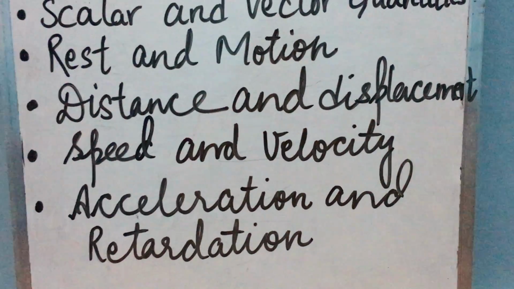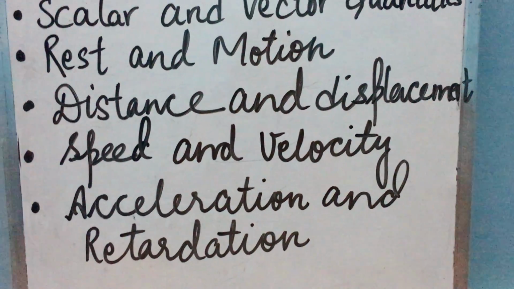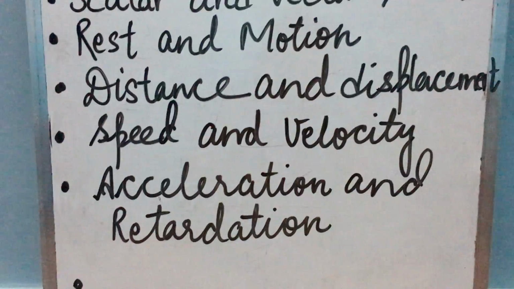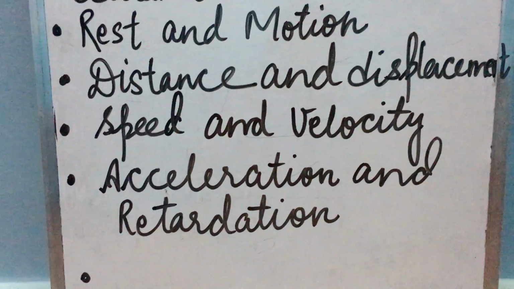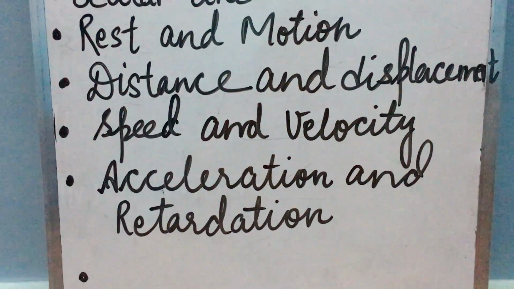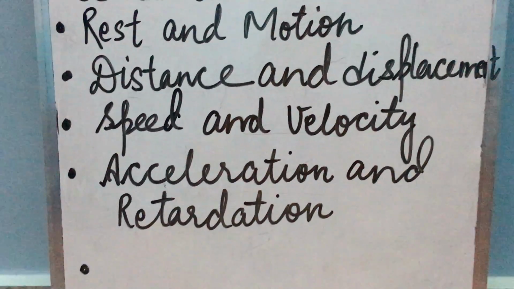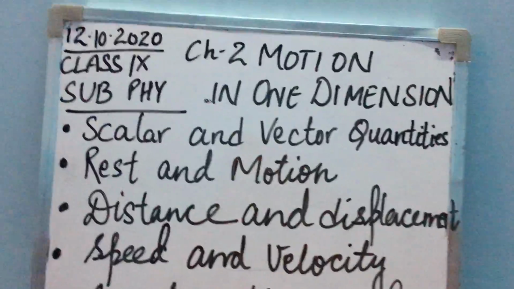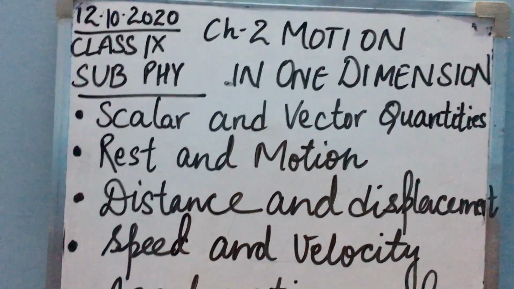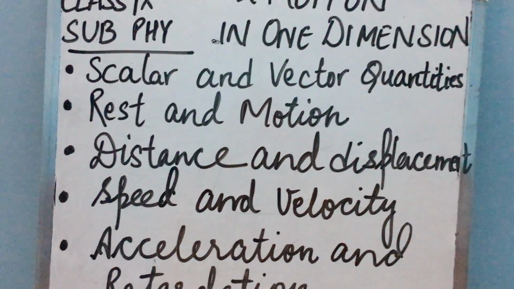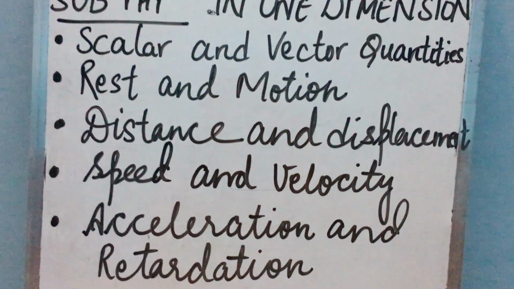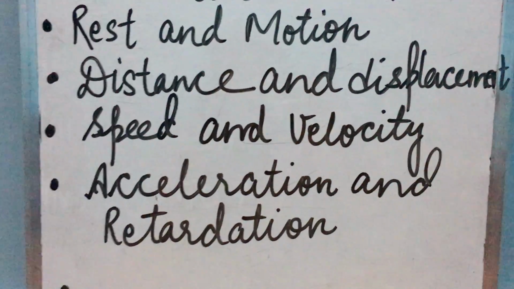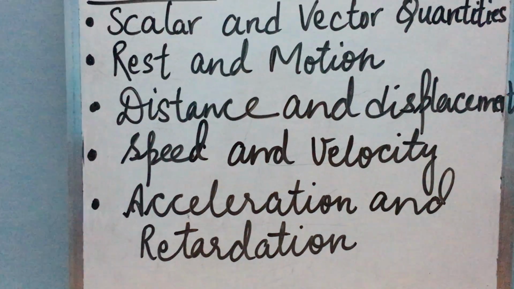But if we say that displace the particle from the given point by 5 meter towards east or any other direction, it has a complete meaning. Thus to express vectors, three parameters are required. What are they? Unit, that means meter in this example, direction, that is the east direction, and the numerical value, which is 5. So for scalars no direction is required, whereas in vector quantities direction is very, very important. Now there are many examples of vector quantities: displacement, velocity, acceleration, momentum, force, moment of a force, impulse, weight, electric field, magnetic field. All are the examples